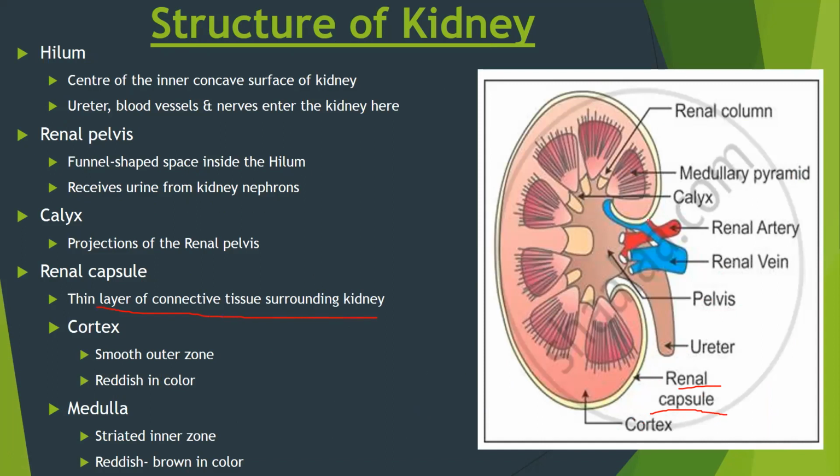I just now told you that over here, there is a concave shape of the kidney, which is known as the hilum. This is the center of the inner concave surface of the kidney. You can see it highlighted over here. And from the hilum enter or exit the ureter, the blood vessels, and the nerves. It's the entry point, or the exit point, of the kidney.